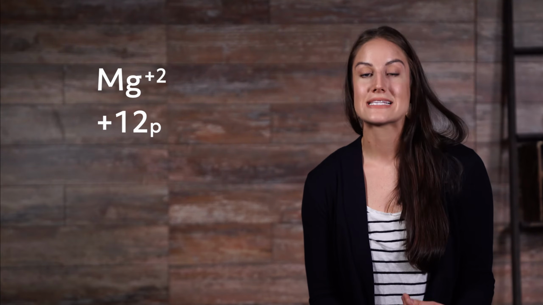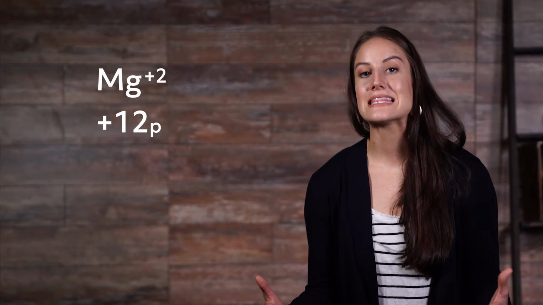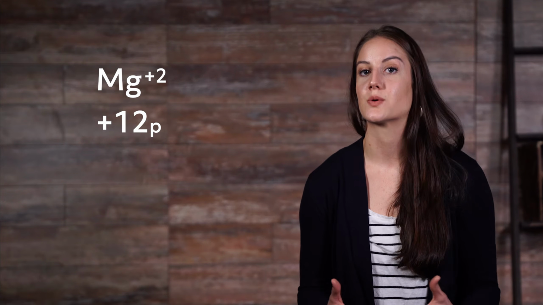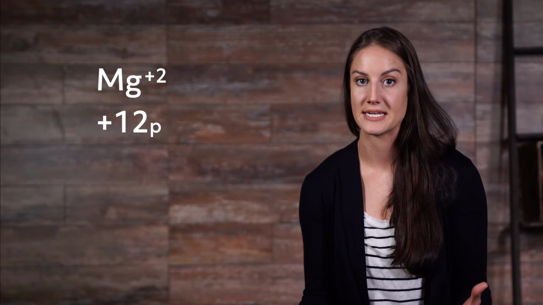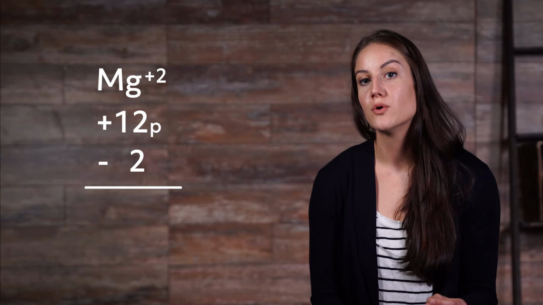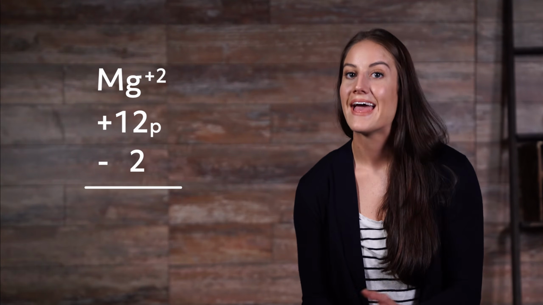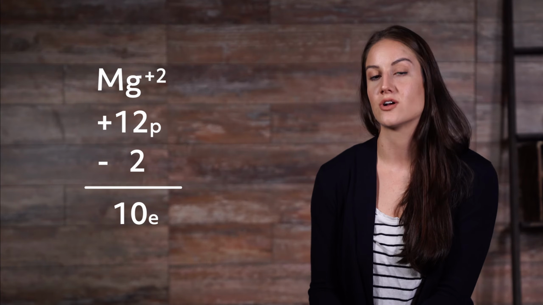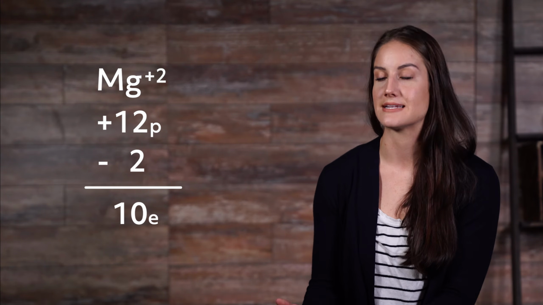The protons aren't going anywhere. An atom will always keep the same number of protons that it starts with in its balanced state. The electrons are the ones changing. So if you see that an element is noted with a plus or minus, you can look at that number that follows. In our case, magnesium is followed by +2, and we can subtract 2 from our atomic number 12, and that will give us the number of electrons of that ion, which is 10 electrons.